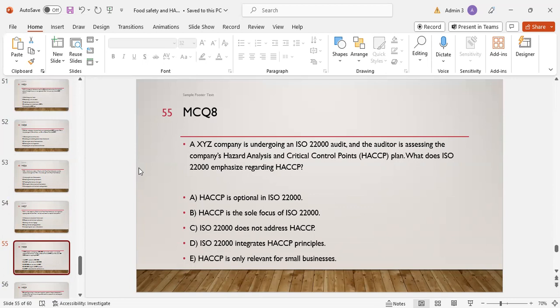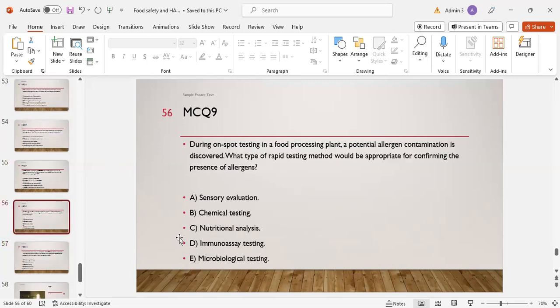Option B is HACCP is the sole focus of ISO 22000. Option C is ISO 22000 does not address HACCP. Option D is ISO 22000 integrates HACCP principles, and option E is HACCP is only relevant for small business. D. D is the right answer. ISO 22000 integrates HACCP principles.